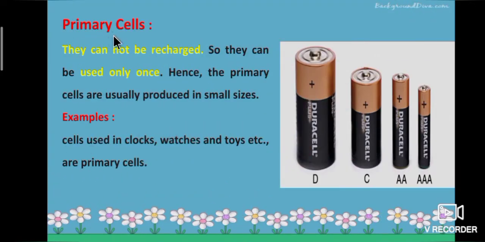First one, primary cells. Primary cells cannot be recharged, so they can be used only once. Hence, the primary cells are usually produced in small size. Example, cells used in clocks, watches and toys, etc. They are called primary cells.